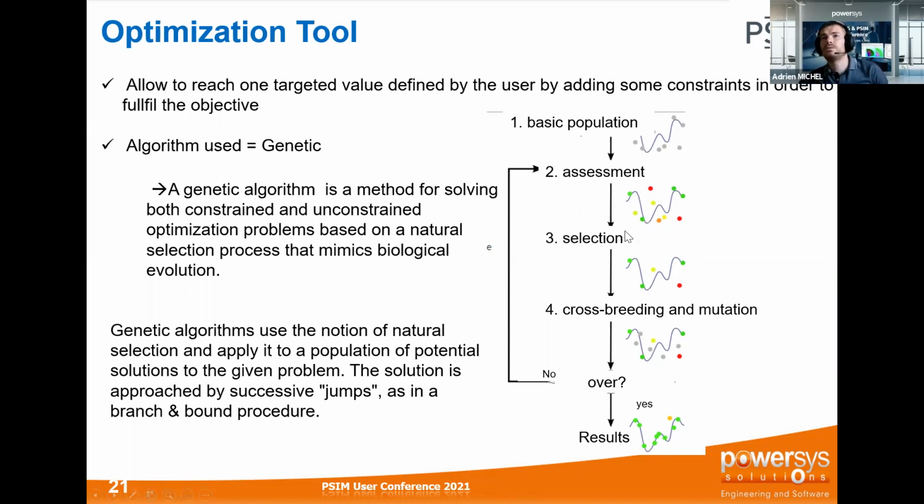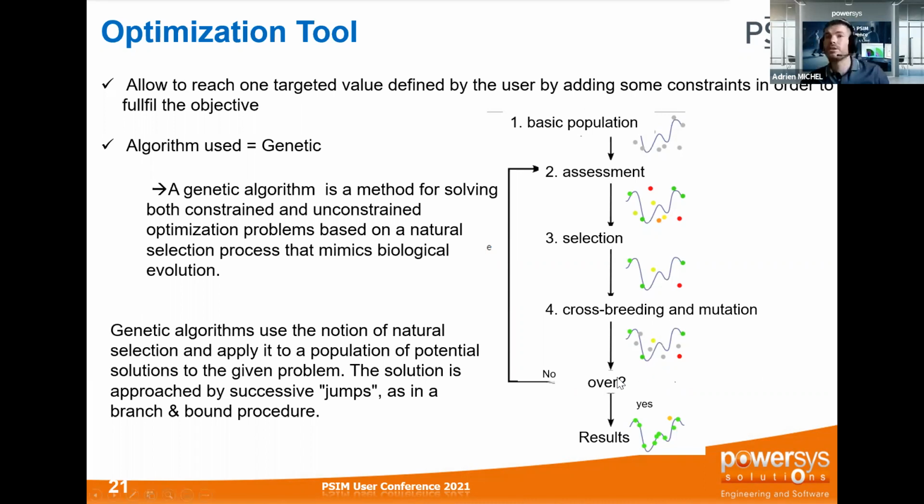Depending on that, you have to select the parameters which are closest to your specification. You have, again, to make some cross-breeding and mutation. If you make an estimation and the result is good for you, it's fine. You have a very good result. Your genetic algorithm has been totally in compliance with your needs.